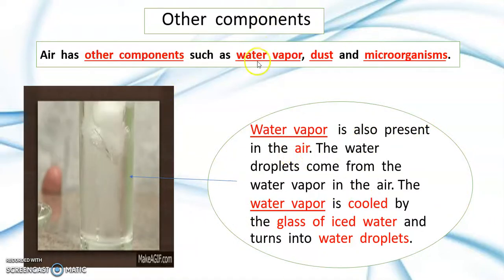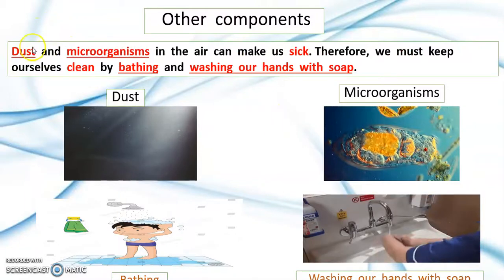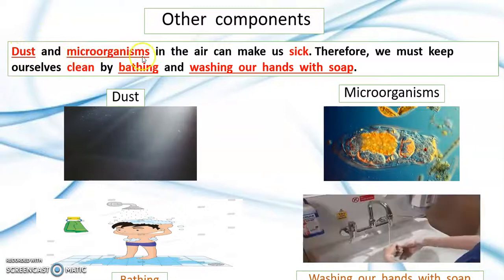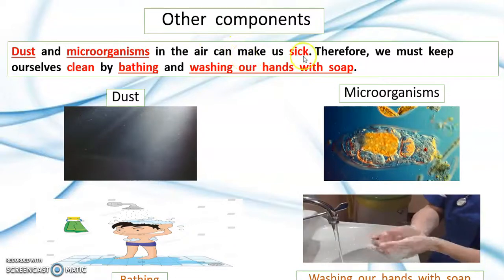So this is number 1 of the other components air contains. Number 2 is dust, and number 3 is microorganisms. Dust and microorganisms in the air can make us sick.